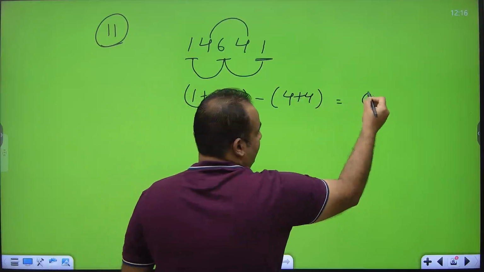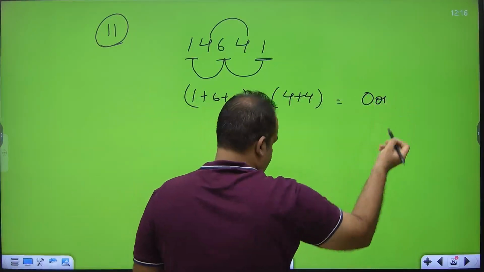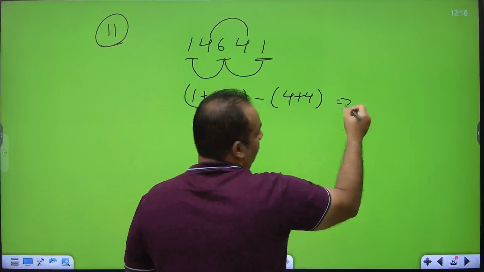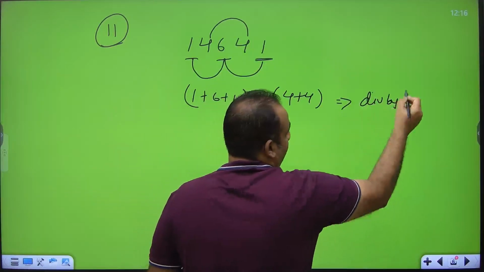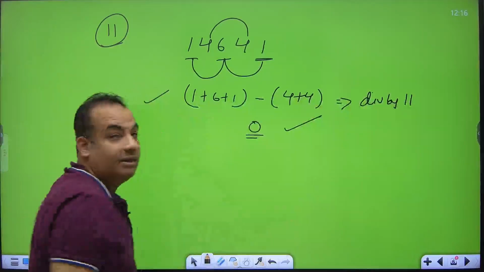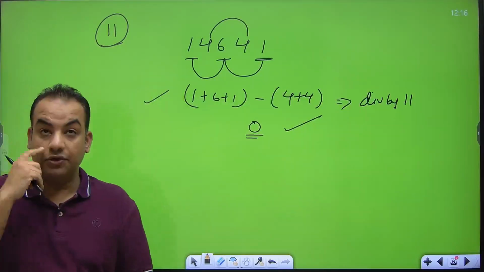If you get 0 or a number which is divisible by 11, then that number is divisible by 11. Here I am getting 0, so this number is divisible by 11. I will show you one more example.